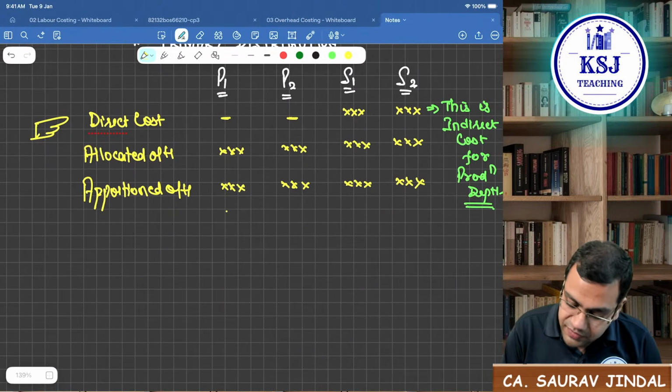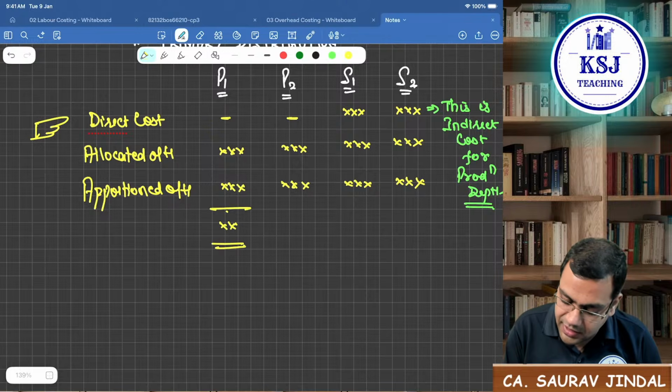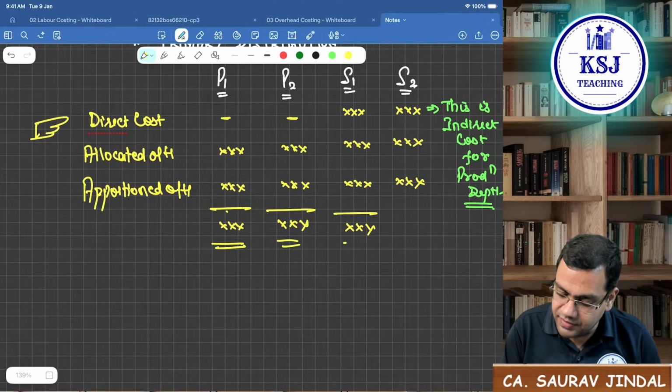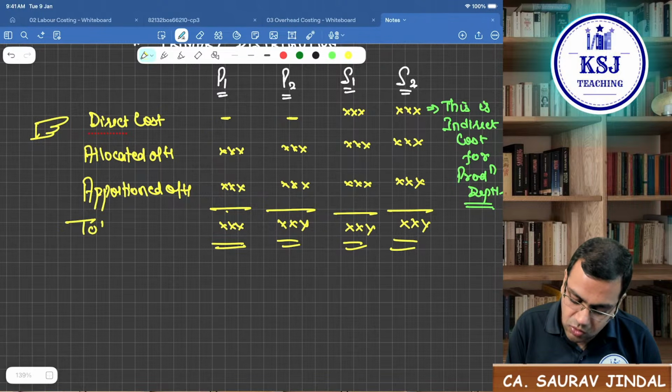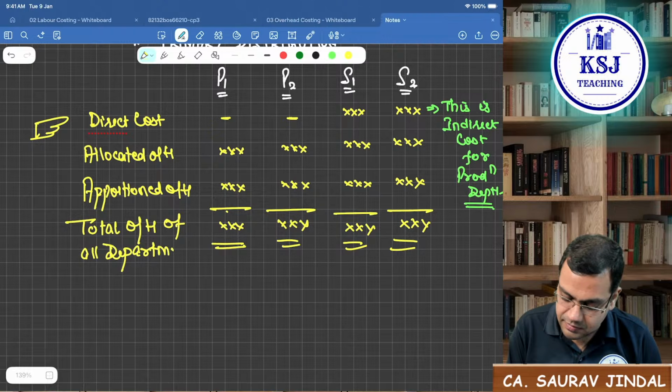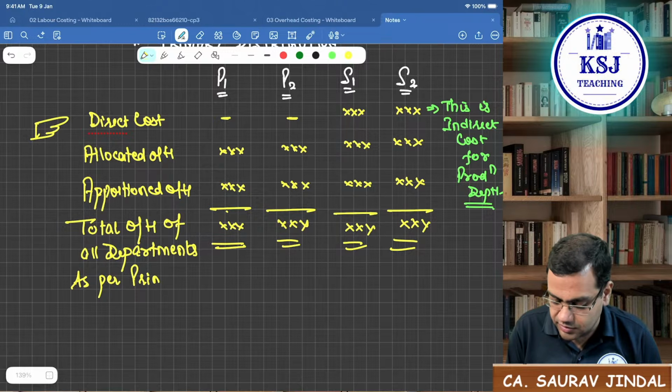So the total of this, what you will get? The total of this, you will get it as the total overheads of all departments as per primary distribution.